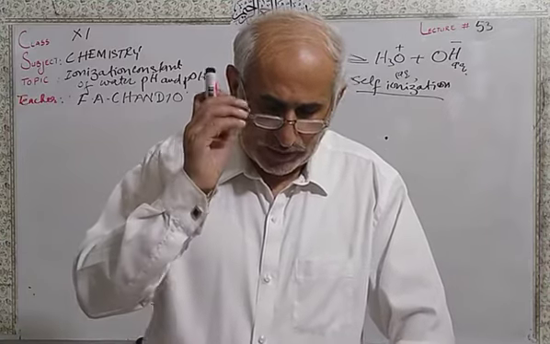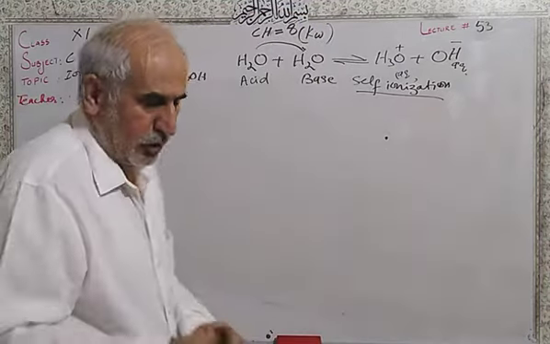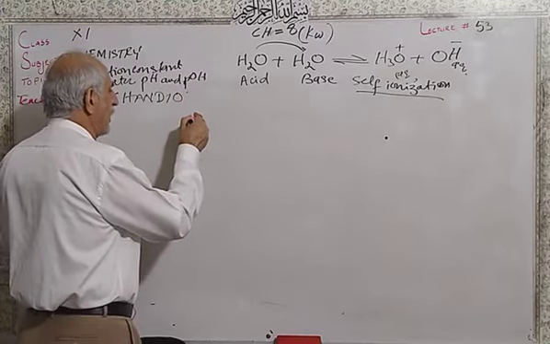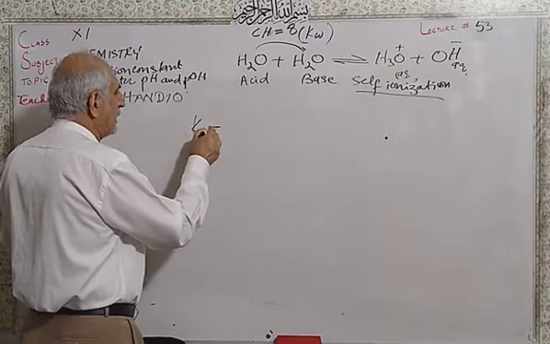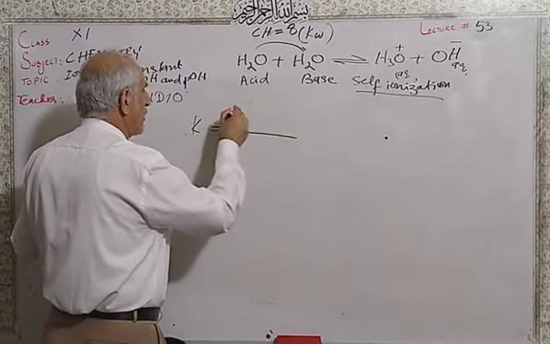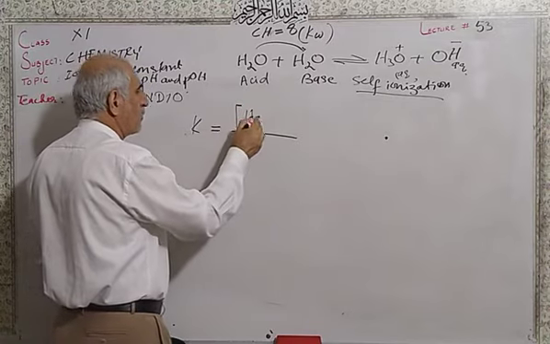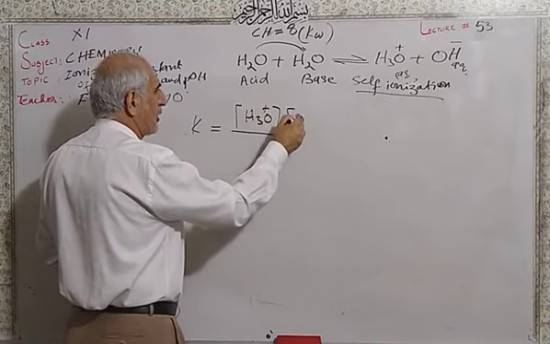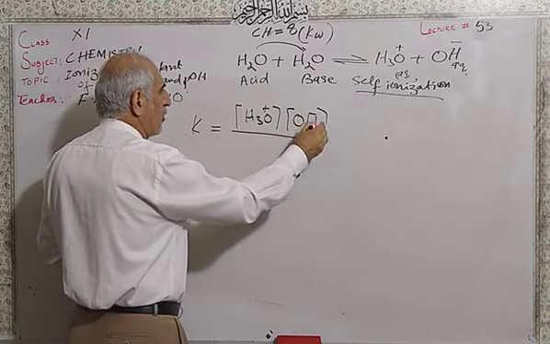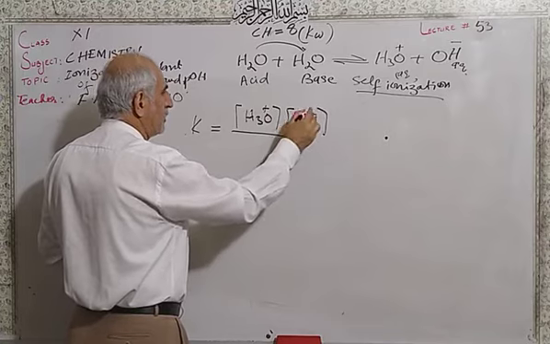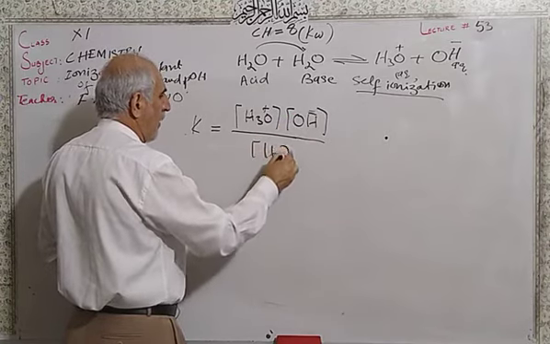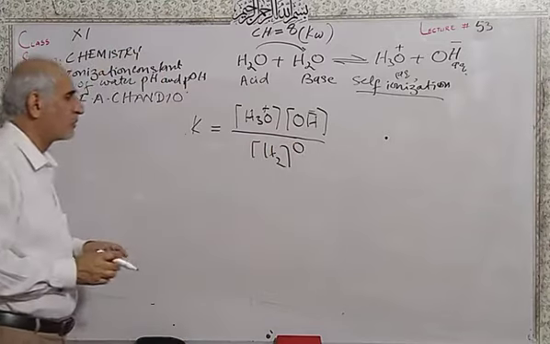So when you write the ionization constant K for the acid base, K is the concentration of hydronium ion, concentration of hydroxide ion, and the concentration of water.